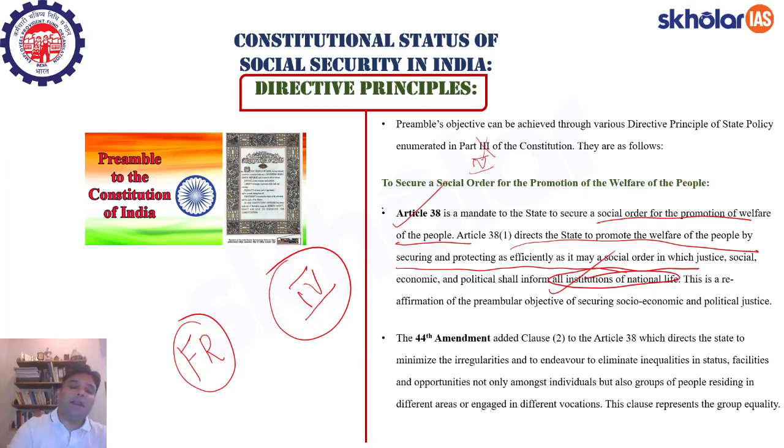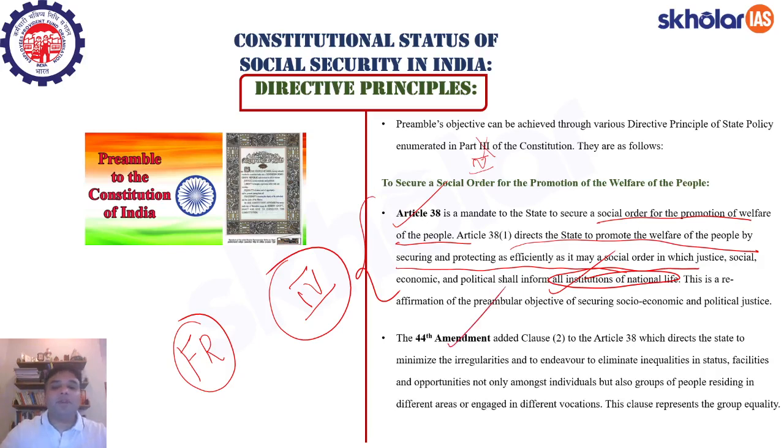So Article 38 basically paves the way for a lot of social security measures which would come to life under Part 4 of the Constitution. So if the states which are mandated to enact the directive principles of state policy actually do it, then a lot of social order can be maintained.